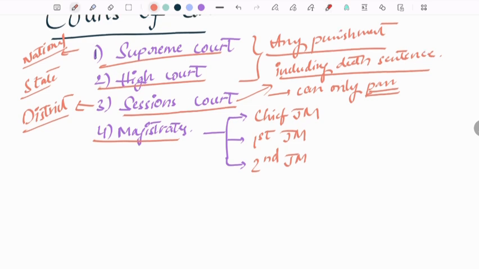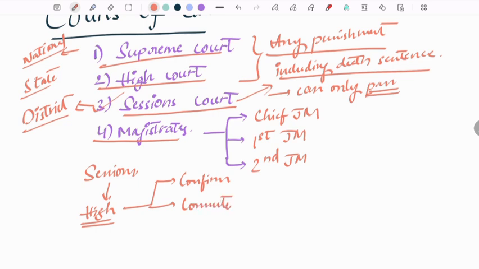Suppose a person has been given a death sentence by a sessions court. Now the person has appealed to the high court. Whether he appeals or not, those cases will definitely go to the high court for confirmation. In the high court, they can do 3 things. They can confirm the death sentence, or they can commute it. Commute means to reduce the severity. What does reducing the severity of a death sentence mean? It means he will be given life imprisonment. Or they can cancel the death sentence. The High Court can do all these 3 things.